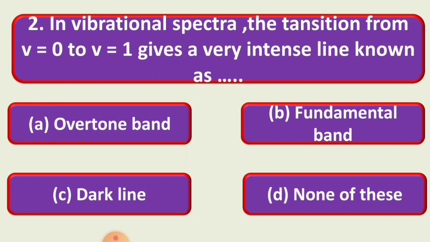And the correct answer is second, that is fundamental band. So here the correct option is B. In vibrational spectra, the transition from phi is equal to 0 to phi is equal to 1 gives a very intense line known as fundamental band.